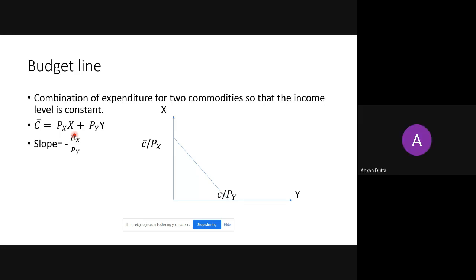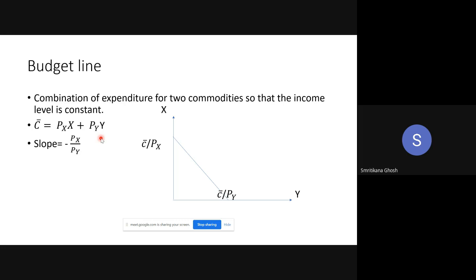You have understood Px into X, and Py into Y is the same thing. This is the total amount of expenditure for commodity Y. So Px into X plus Py into Y, this is the total expenditure for X and Y, and C bar is my total income. If there is no option of saving and investment, then my total income should equal the total expenditure. Okay.